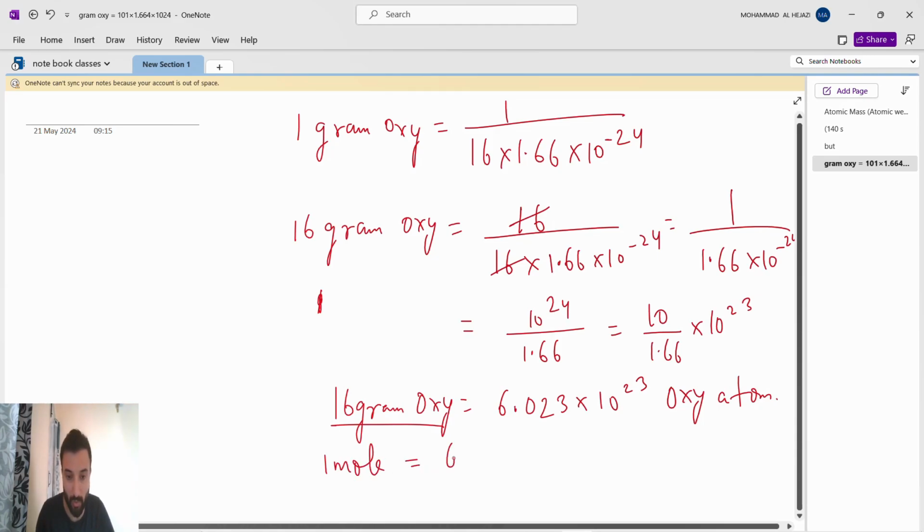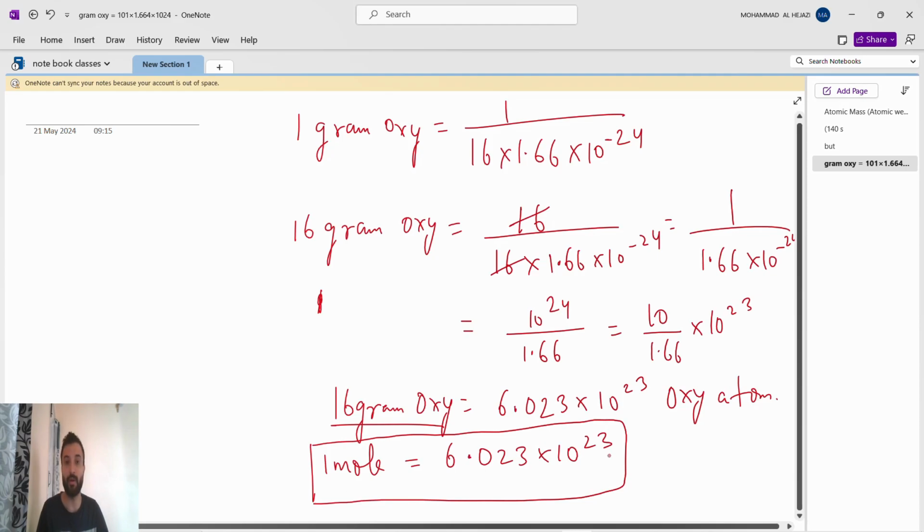1 mole is how much? 1 mole is 6.023 into 10 to the power of 23. This is the mole concept. When you take 1 mole of anything, 1 mole of oxygen, 1 mole of hydrogen, 1 mole of sodium, 1 mole of potassium, 1 mole of iron, 1 mole of cobalt, 1 mole of argon, anything, 1 mole is 6.023 into 10 to the power of 23. This is nothing but Avogadro's number, and we know this number is a constant.